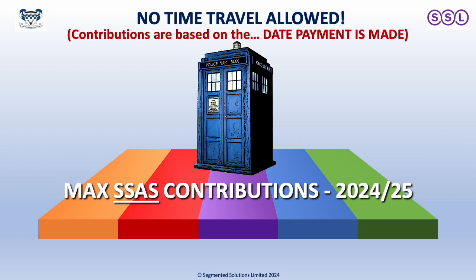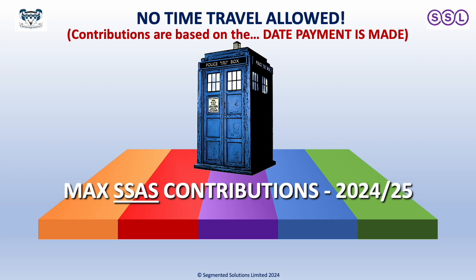And from a company perspective, it depends on their accounting period. And it will sit in this year's current accounting period. It will not affect last year's accounting period because you can't time travel. Unless your company makes a loss, in which case the losses from an accountancy perspective can be carried back. But pension contributions cannot. I hope that's of some help.